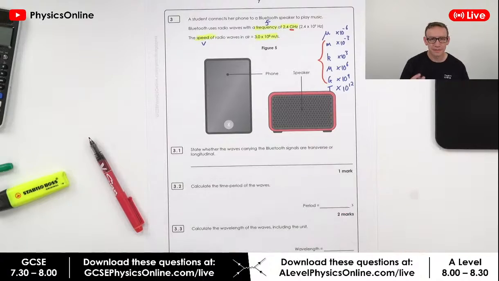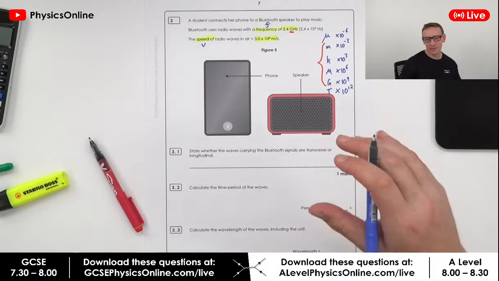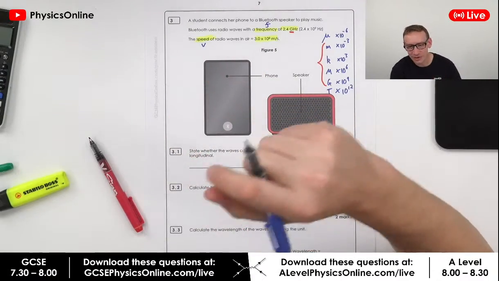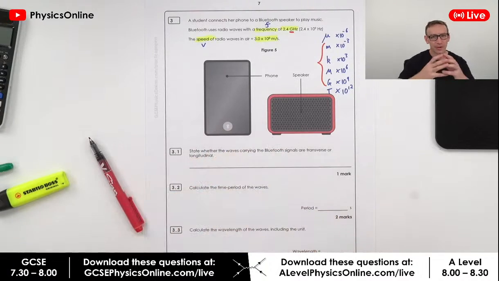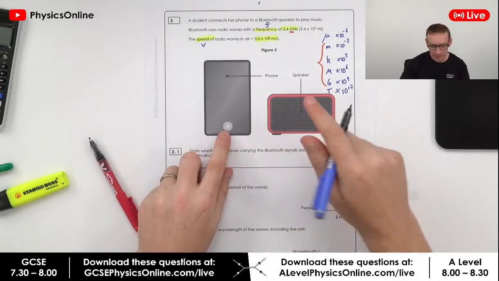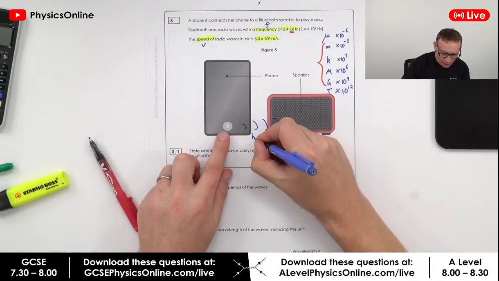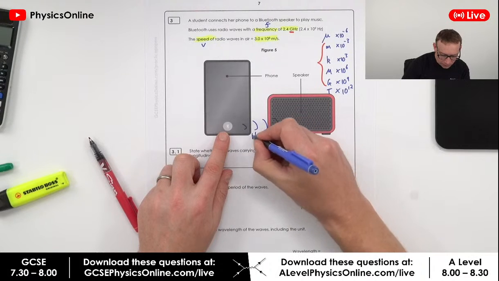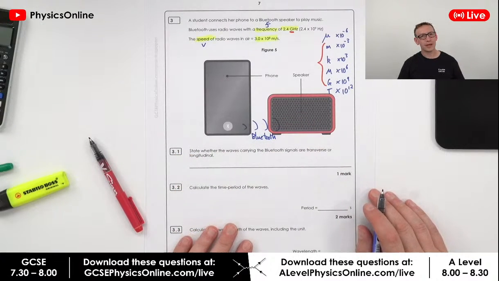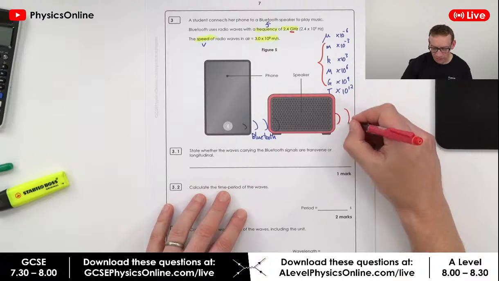Okay, so really the first thing we're thinking about, and this is kind of the tricky thing which I think a lot of people in the chat are talking about: is it longitudinal, is it transverse? What we've got is basically a signal that somehow goes through the air from the phone to the speaker. So this is basically our first wave here, and this one is Bluetooth, named after I think a Norwegian or a Nordic king or ruler who was called Bluetooth. But of course then the speaker emits sound waves.